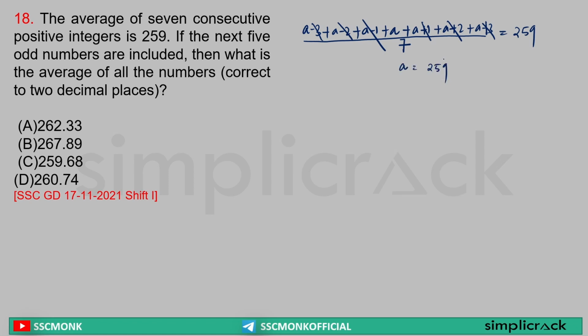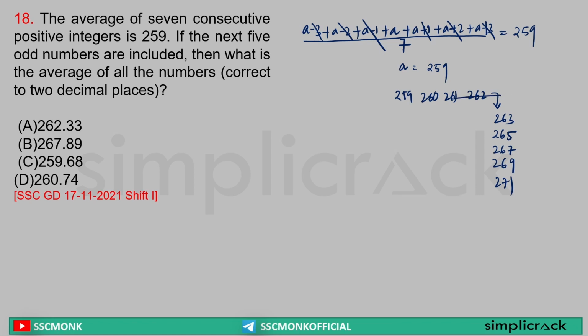Yes or no? Yes. Sir, here a is 259, so this will be 259, 260, 261, 262. Yes or no? Yes. So what will be the next 5 consecutive odd numbers? Sir, after 262, the next consecutive odd number is equal to 263. Then next 265. Then next 267. Then next 269, then next 271. Yes or no?